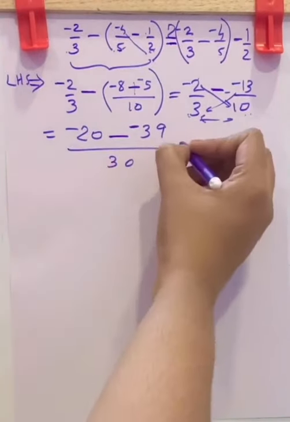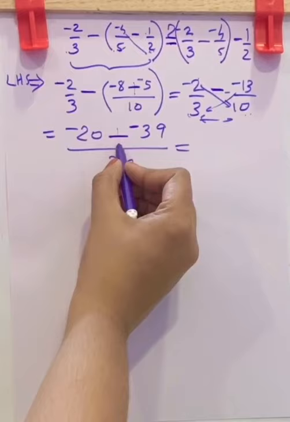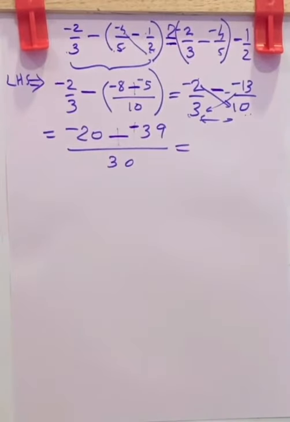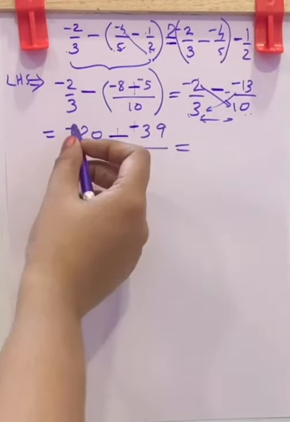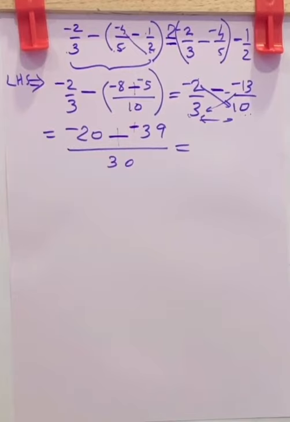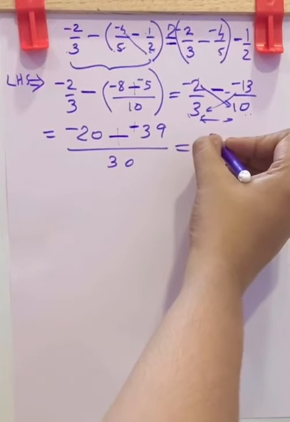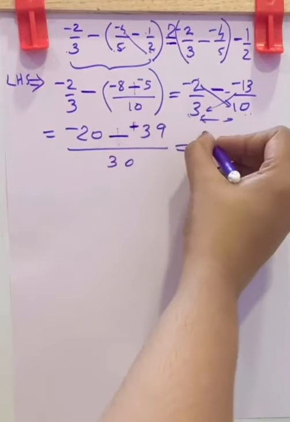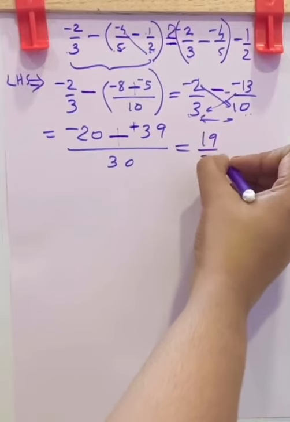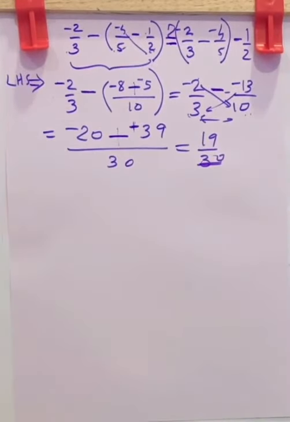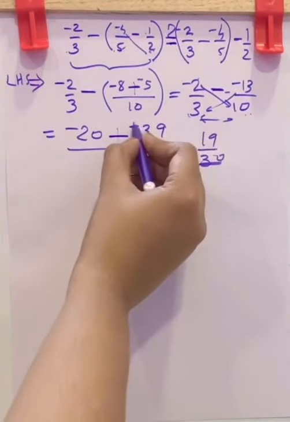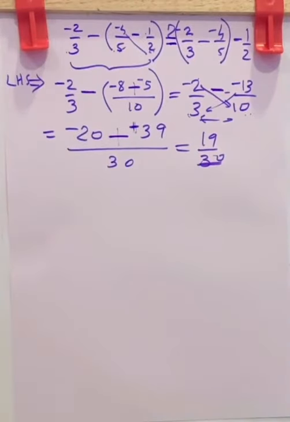Now, here the subtraction becomes addition and this also changes its sign. So, positive 39 and negative 20. Subtract 20 from it, you will get 19. What 19? Plus 19 by 30. This is the answer, 19 by 30. Positive sign because 39 has a positive sign.